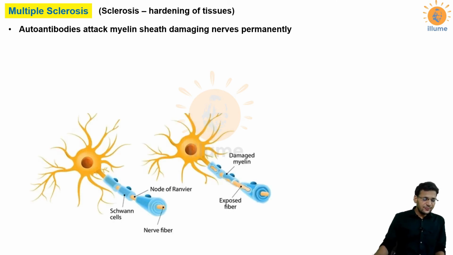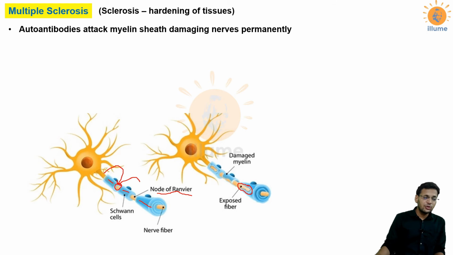Look at this figure, these are the Schwann cells which form the myelin sheath. Now, antibodies attack the myelin sheath. Because of this, the myelin sheath is damaged and the nerve fiber gets exposed. As we know, what is the function of the myelin sheath? Myelin sheath is responsible for the insulation, and the gaps in between the myelin sheath are called nodes of Ranvier, and these are responsible for the saltatory conduction of impulse.